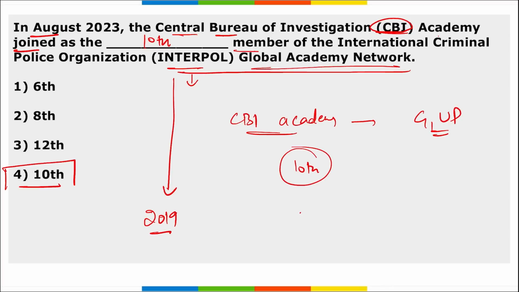The 10 members that we are talking about here: Abu Dhabi, Argentina, Austria, Botswana, Colombia, India now, Korea, Rwanda, Saudi Arabia, and Spain. So these are the 10 members now, and the 10th member is India.